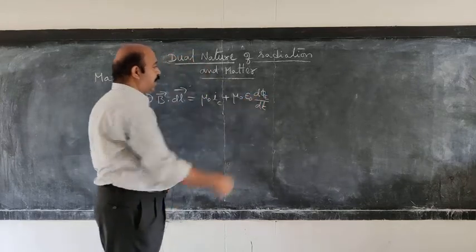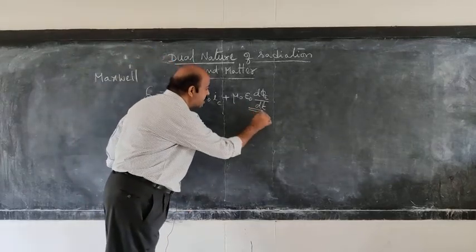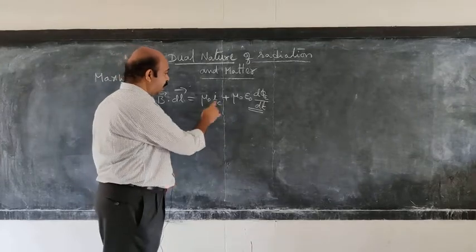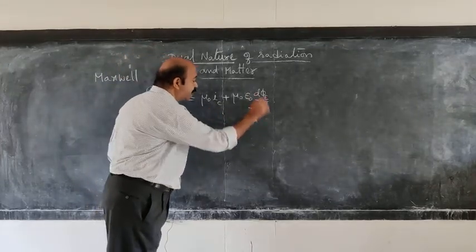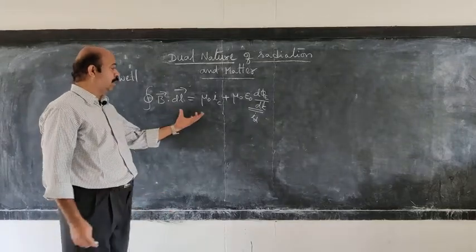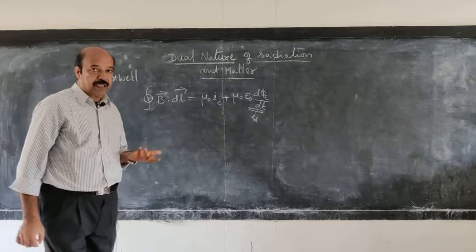That is the rate at which the electric flux changes. This part is called the conduction current and this is the displacement current I_D. So this is what you learnt in Ampere's law.